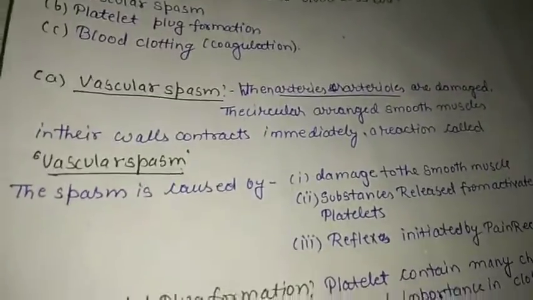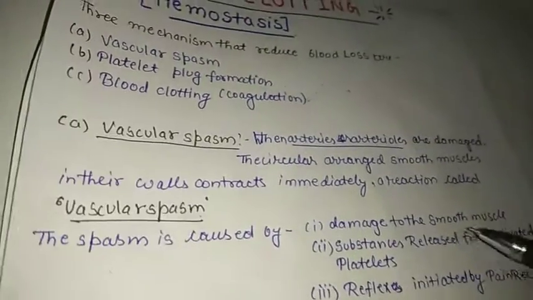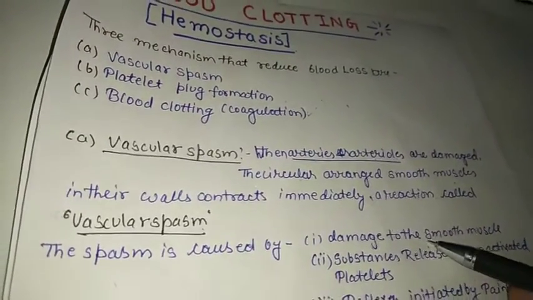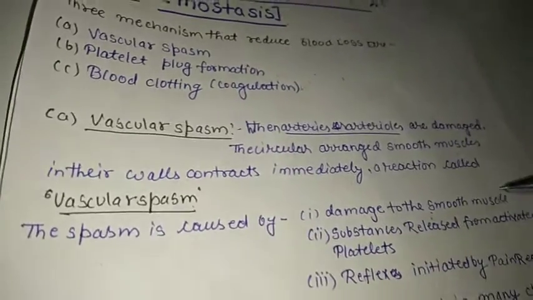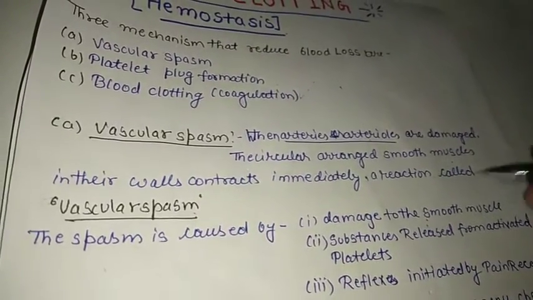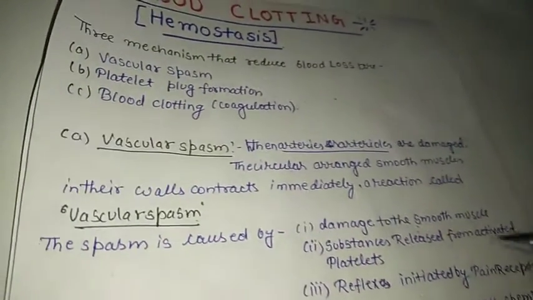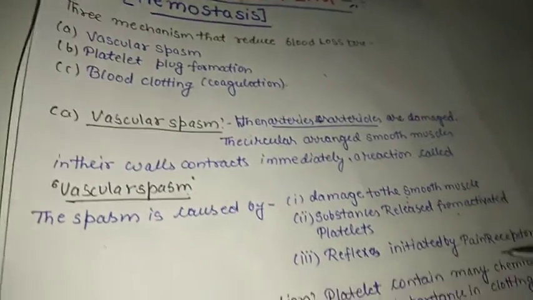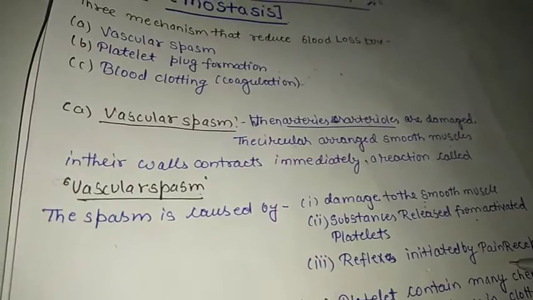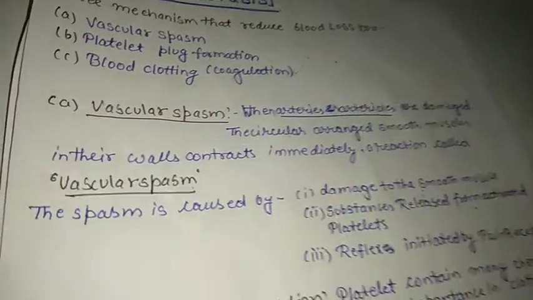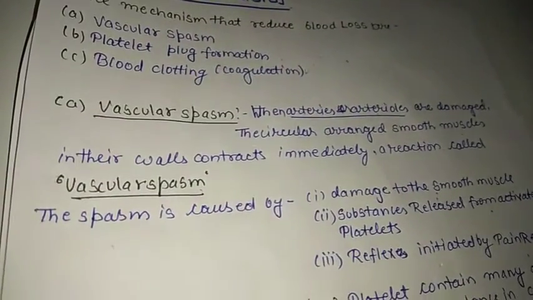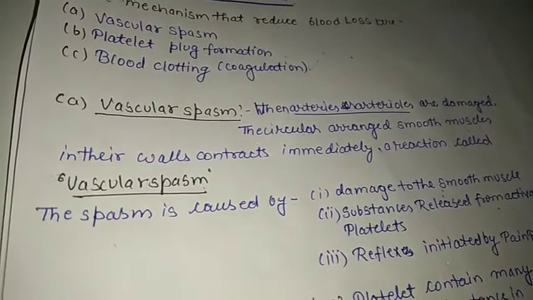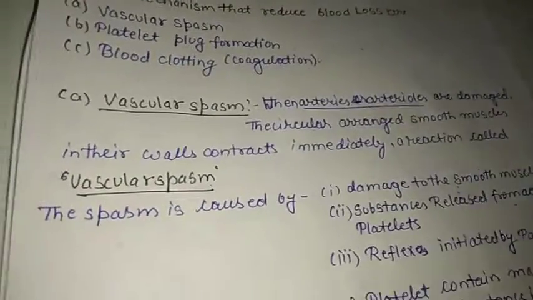How does this vascular spasm come into play? It is caused by the damaged smooth muscles in the ruptured blood vessels, the substances released from the activated platelets, and the reflex initiated by pain receptors. All these vascular spasm processes are a part of blood clotting or hemostasis.